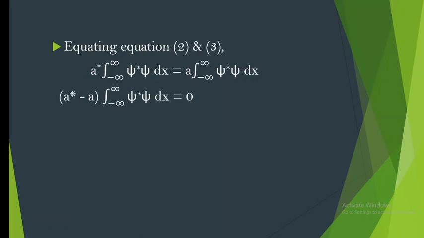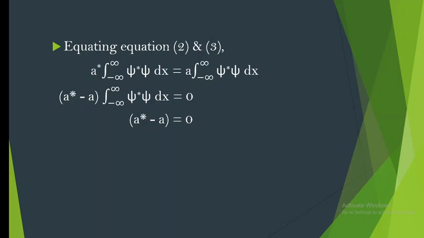If you rearrange it, we get the simplified equation. If this has to be equal to 0, it means any one of its factors has to be equal to 0. That is, either a star minus a should be equal to 0, or the integration from minus infinity to plus infinity of xi star into xi into dx should be equal to 0.